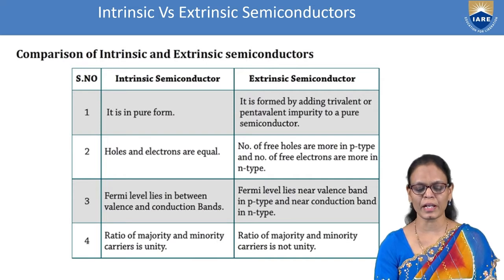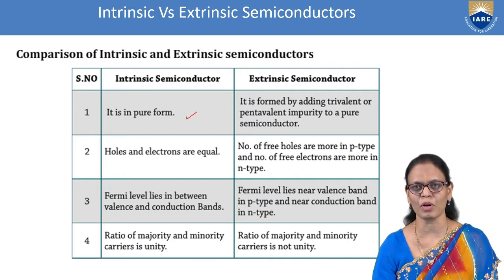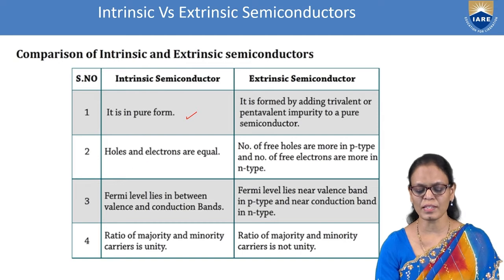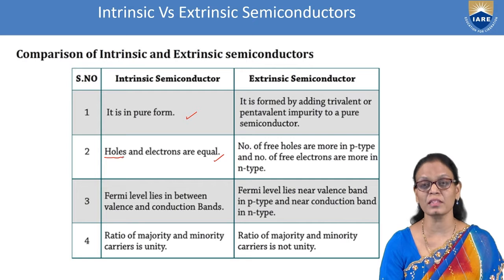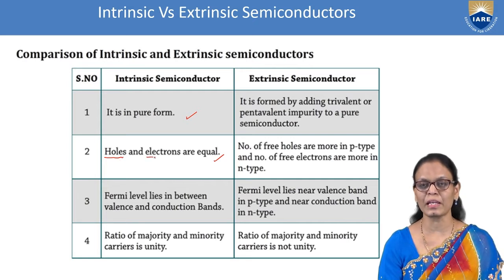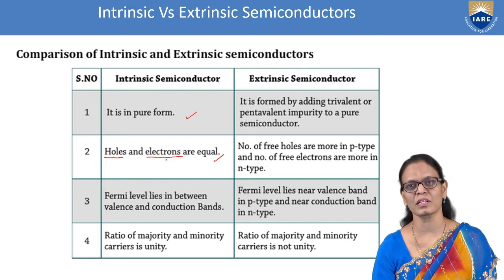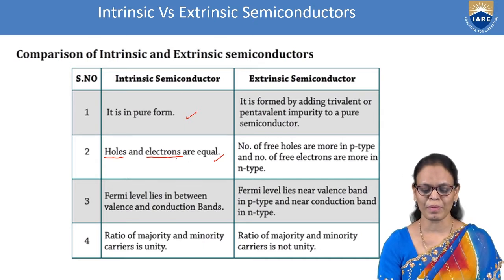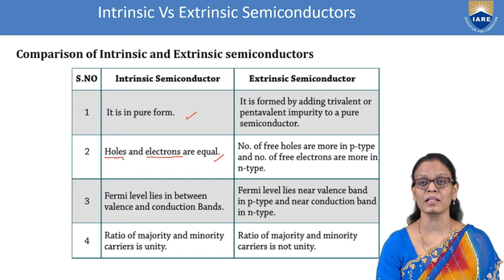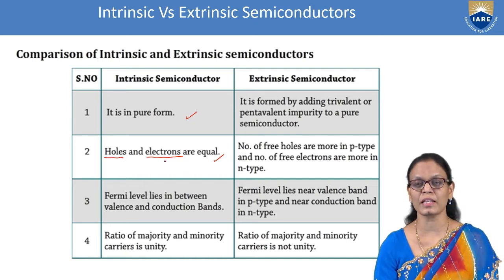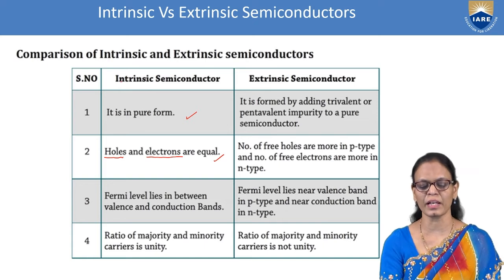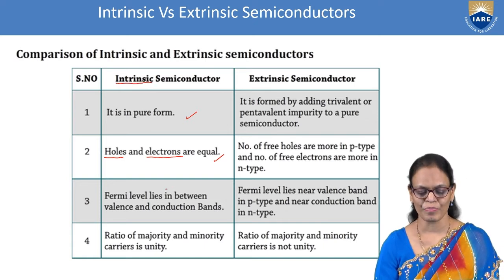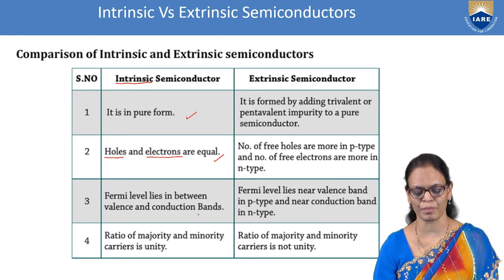Now in intrinsic semiconductor, we have seen it's in the pure form and the holes and electrons are equal. The number of holes in the valence band will always be equal to the number of electrons in the conduction band. We are going to derive expressions also to show that. But what we need to understand here is the number of holes are always equal to the number of electrons in an intrinsic semiconductor. And then the Fermi level lies in between the valence band and conduction band.